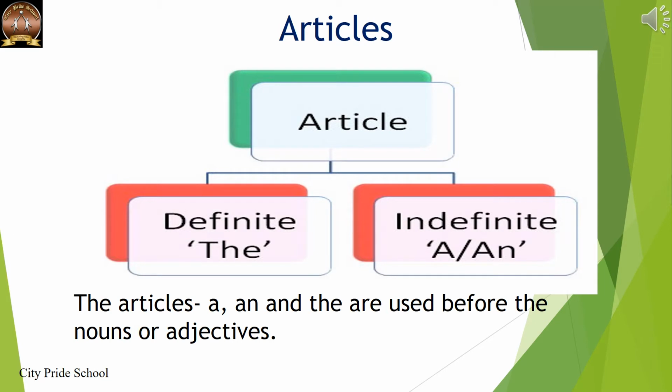Let's recapitulate. There are three articles: a, an, and the. They are bifurcated into two categories, definite and indefinite. A and an are indefinite, whereas the is a definite article. Articles a, an, and the are used before nouns or adjectives.